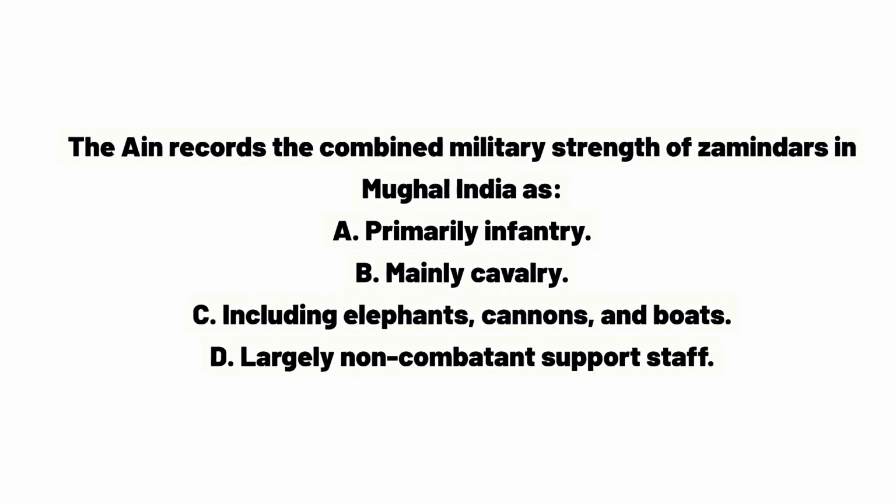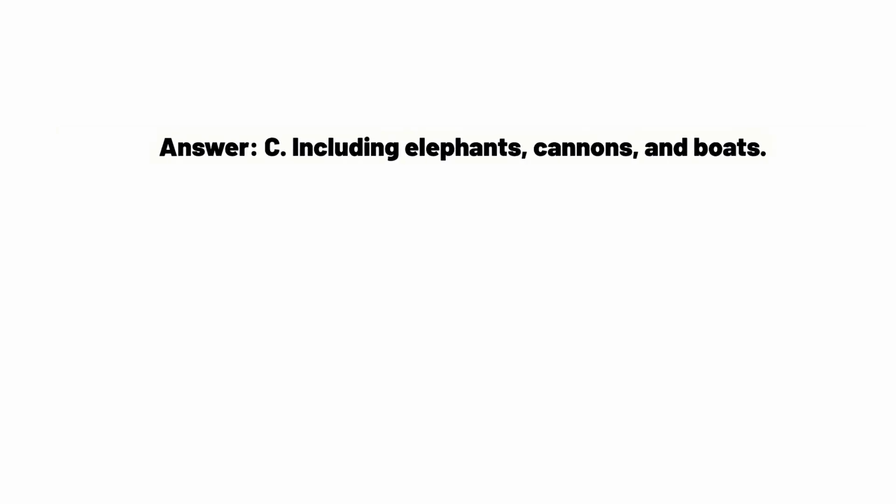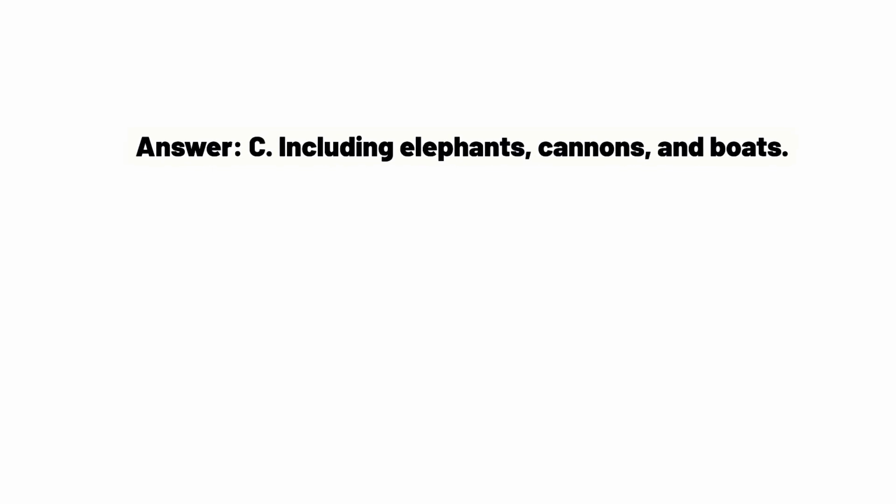The Ain records the combined military strength of Zamindars in Mughal India as A. Primarily infantry. B. Mainly cavalry. C. Including elephants, cannons, and boats. D. Largely non-combatant support staff. Answer C. Including elephants, cannons, and boats.